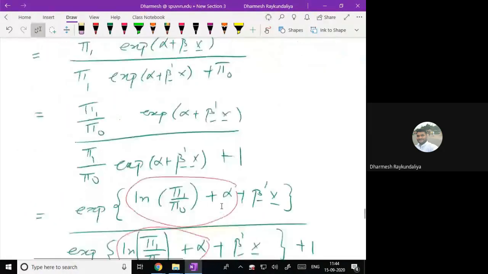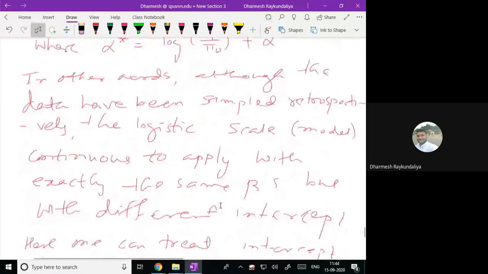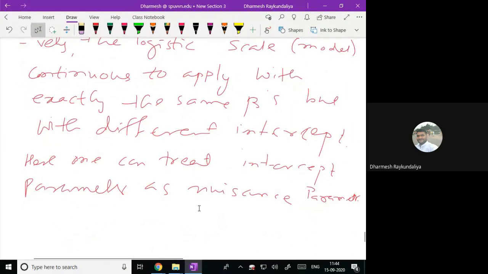So it is saying that there should not be any change in the regression coefficient. So that means the estimate of the regression coefficient parameters remains the same whether the data is taken prospectively or retrospectively, except the intercept parameter. And here the intercept parameter is alpha star in a retrospective study, where alpha star is nothing but alpha plus log of pi1 upon pi0. So we can consider them as a nuisance, then we can get the same estimate of the parameters.